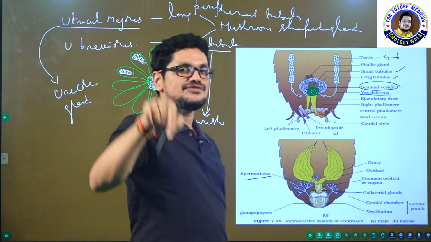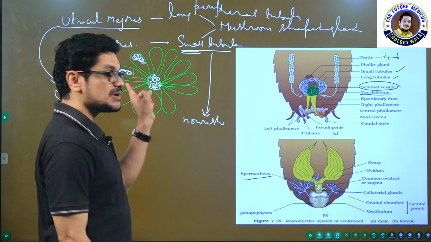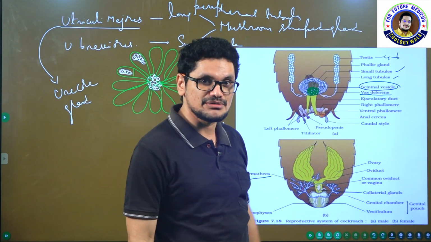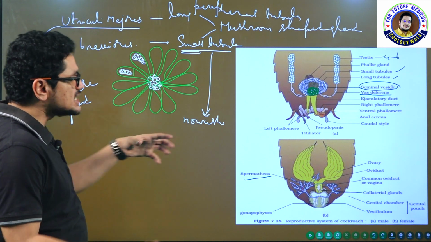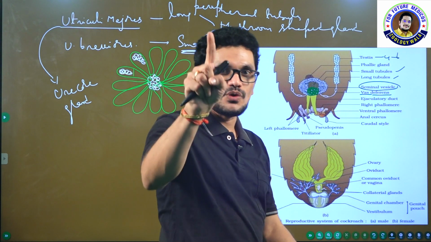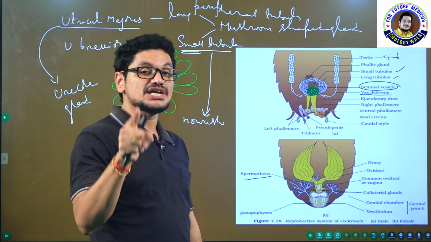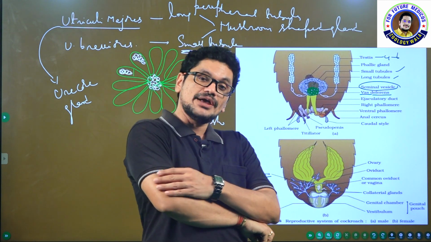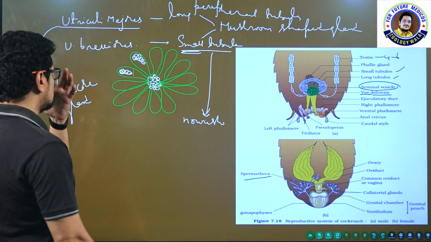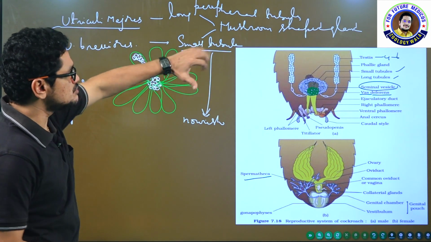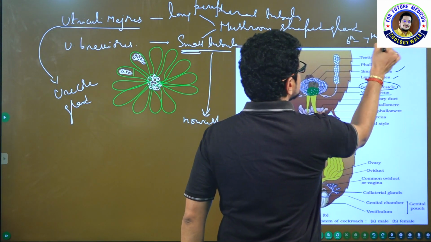I told you at the time of excretion, I have given a word to you that I will explain these uricose glands at the time of the reproductive system. Do you remember? So now these are the uricose glands. Utriculi majores hold the uric acid only in the case of male cockroach. You know, uric acid is the major excretory material of cockroach. That is the reason why cockroaches are uricotelic, isn't it?